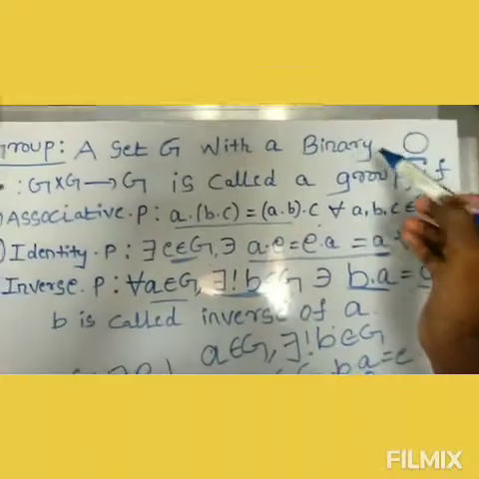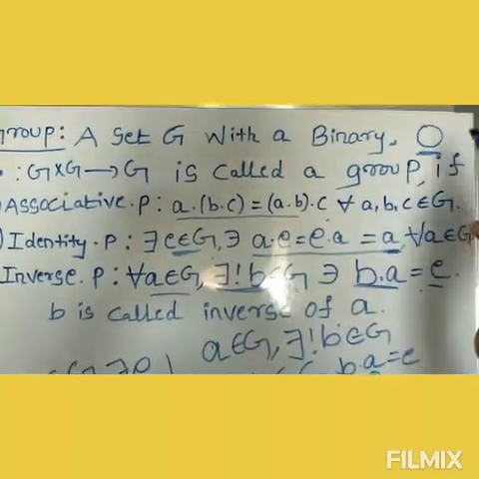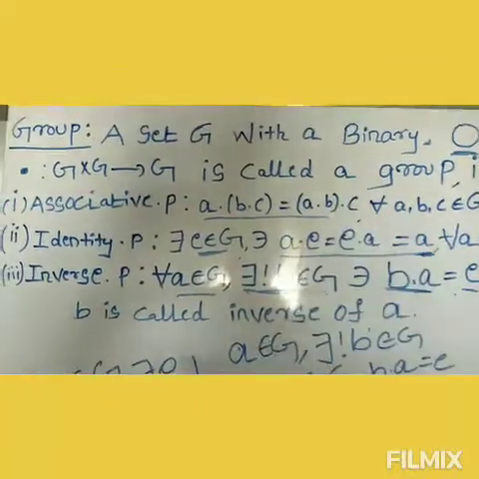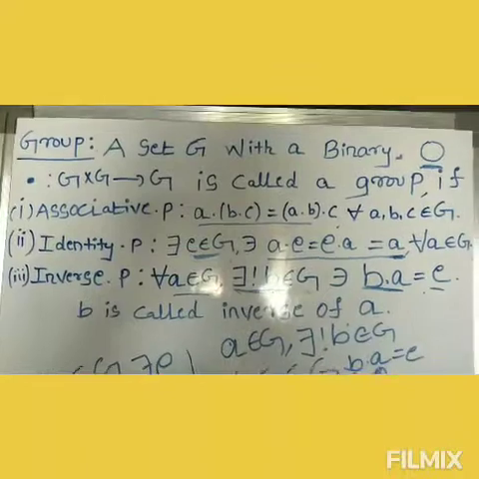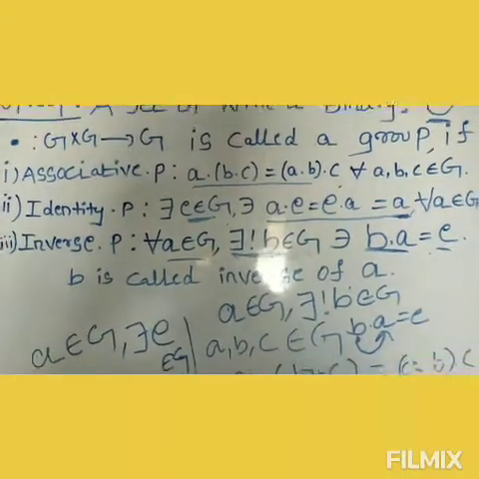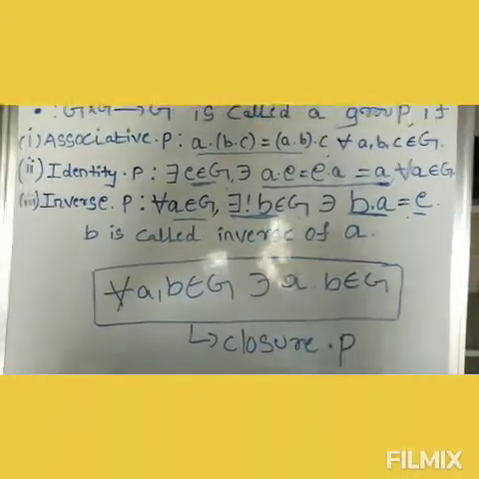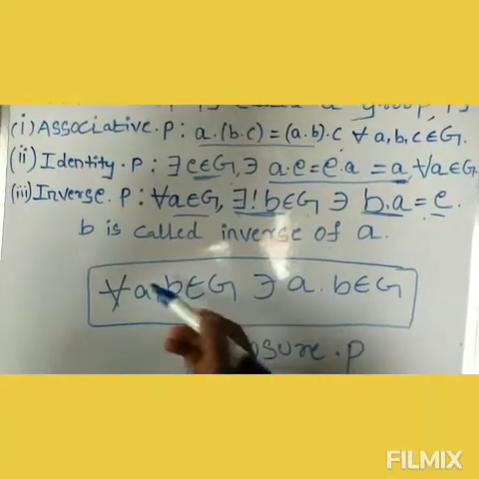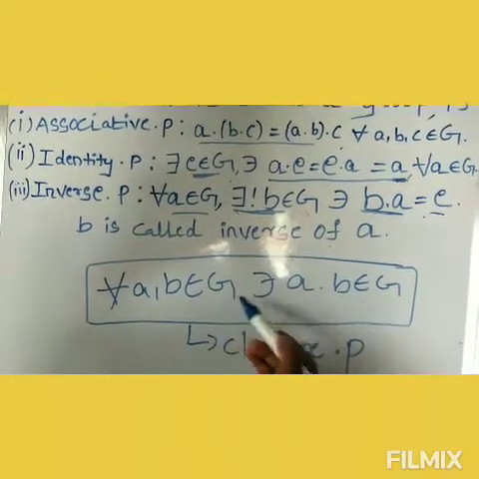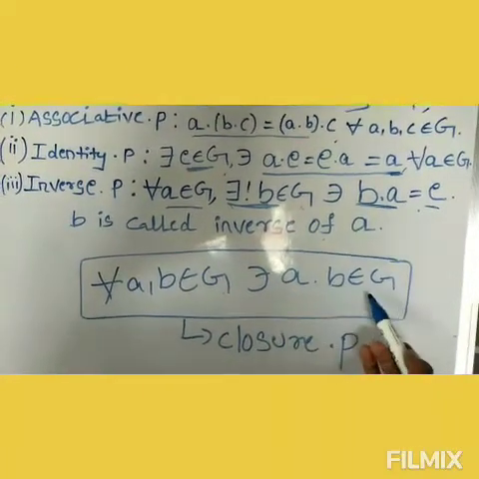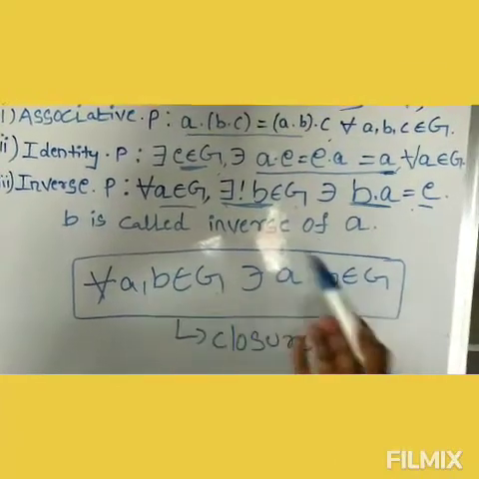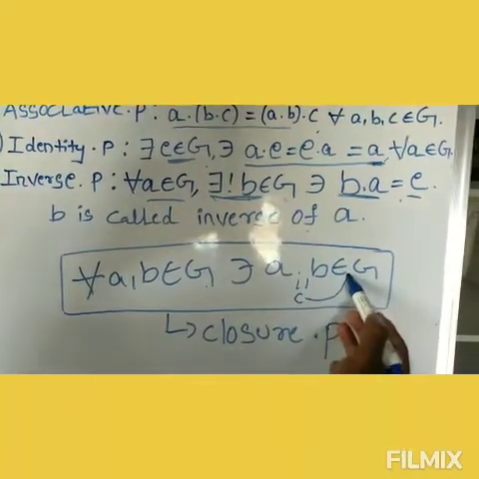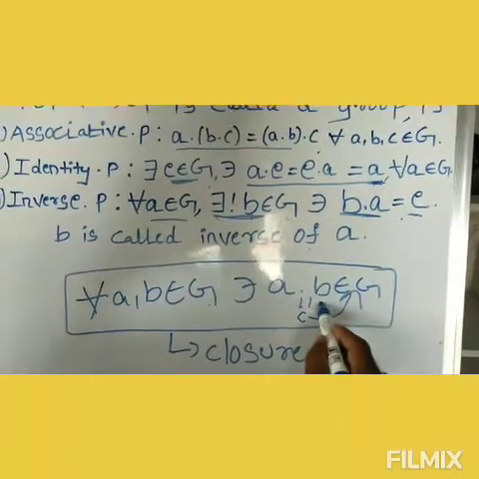Actually, here I mentioned binary operation. Binary operation means it indirectly satisfies the closure property. Okay, what is the closure property? For every element, take any two elements a, b belonging to G, such that a dot b belongs to G. Take any two elements with respect to this binary operation, I get another element c that also belongs to G. So this is the closure property.